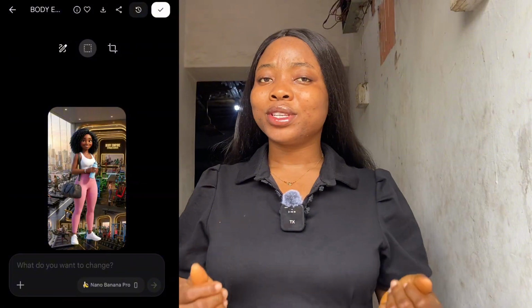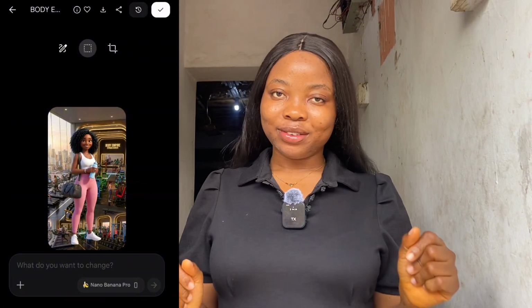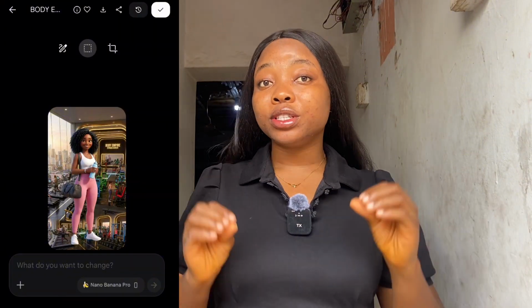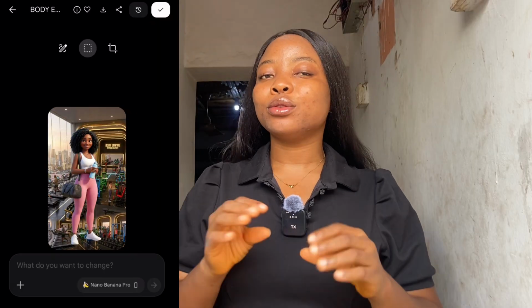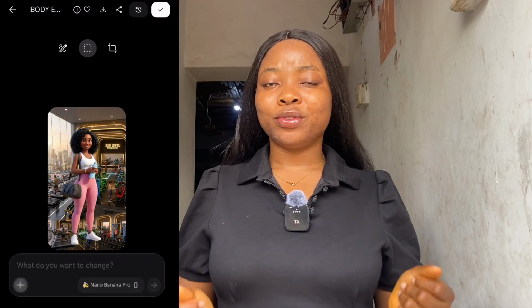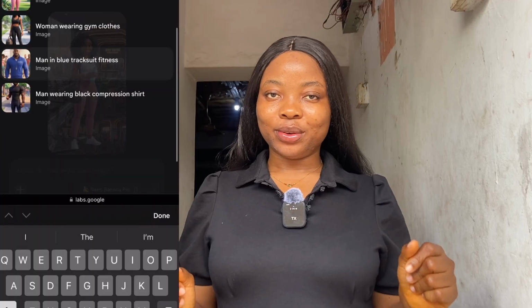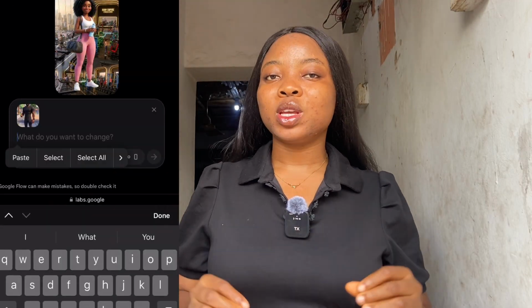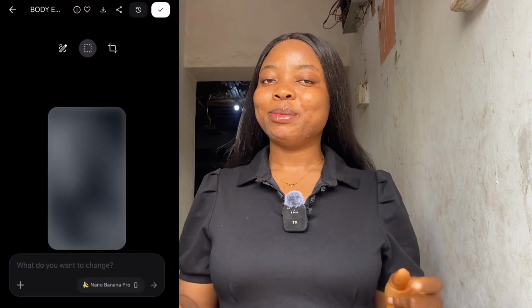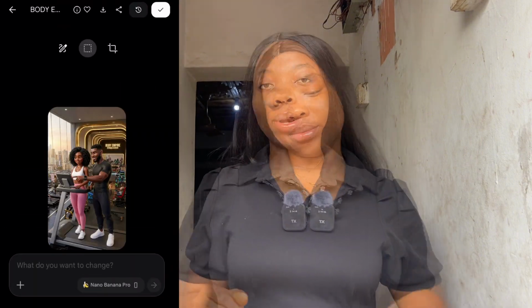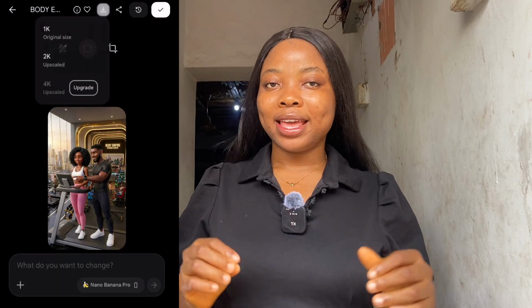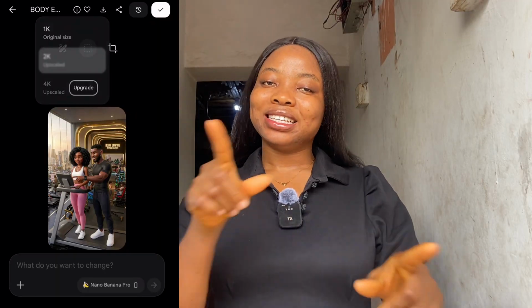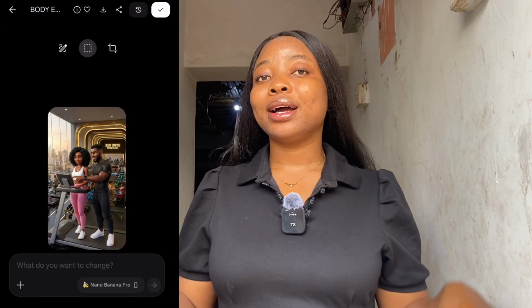What we're going to be doing is the next image you want to generate includes both Amara and the gym and Tunde. So we're going to click on the plus sign, add the image of the guy, click on done, click on that box, paste your prompt and send. Still there. So this is beautiful. You click on the download button, click on upscale, which is 2K.